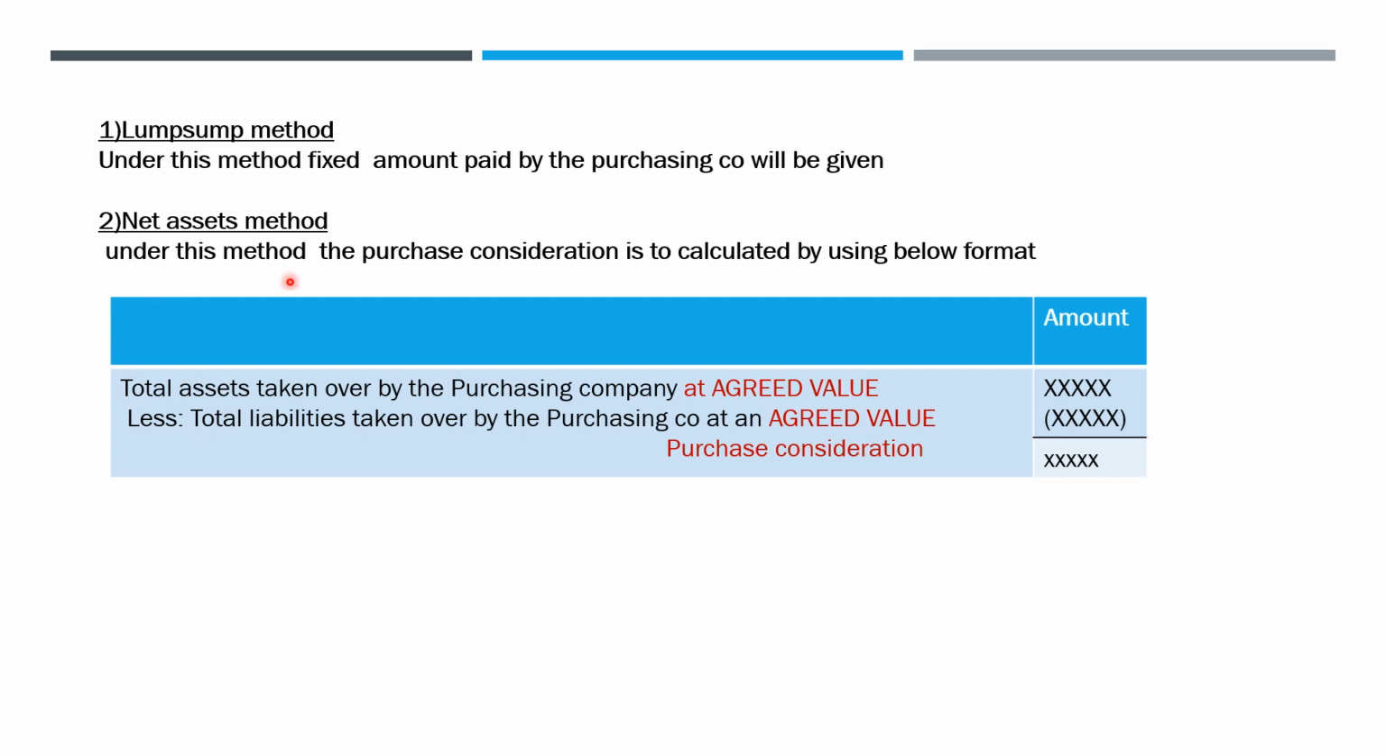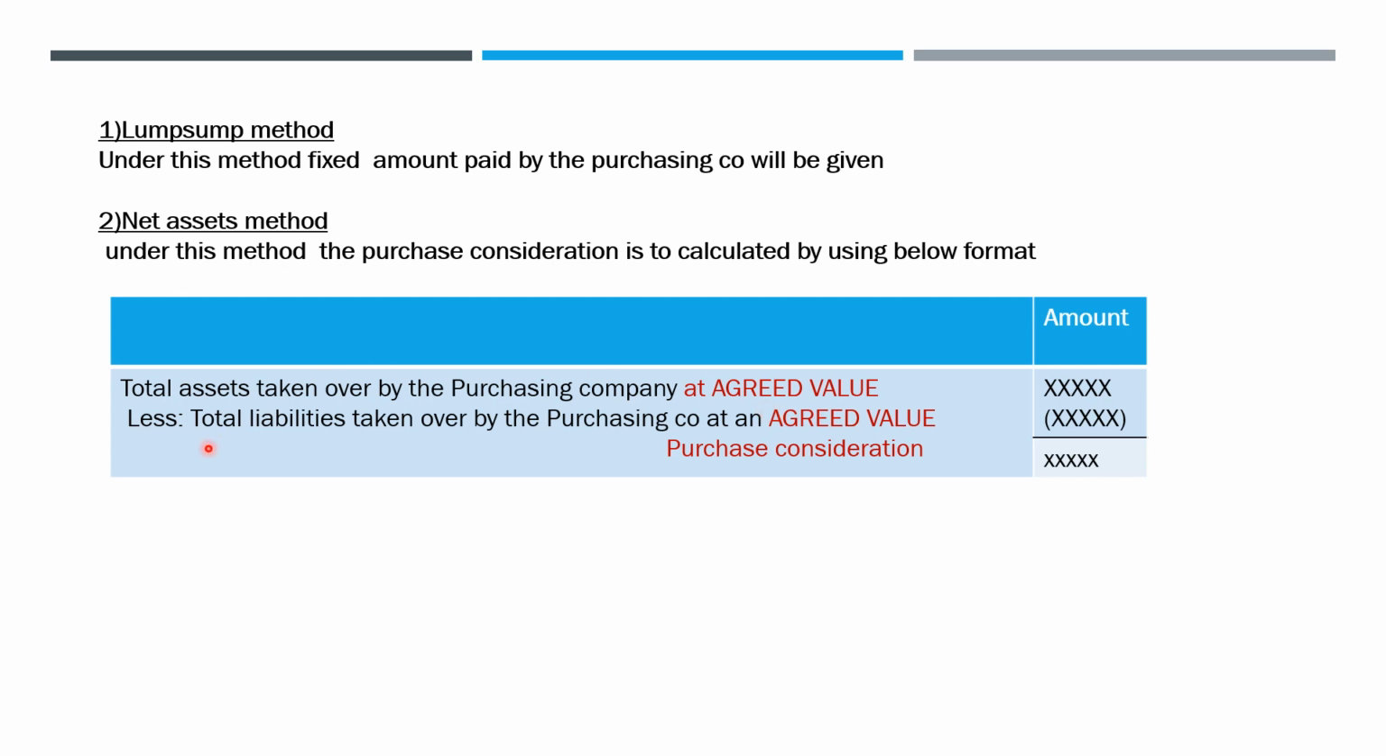Under this method, we are going to calculate the purchase consideration by using the below format. Before that, let's understand the meaning of purchasing a business here. It means the company is buying all the assets and all the liabilities of the firm. So purchasing of business or purchasing of partnership means the company is buying all the assets and all the liabilities of the partnership firm.